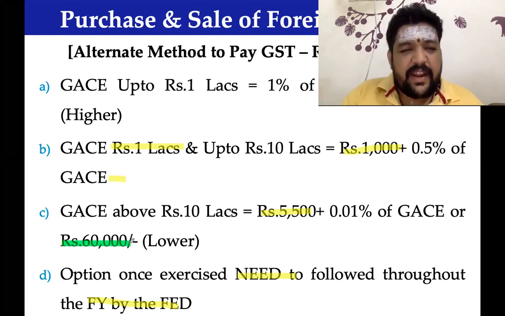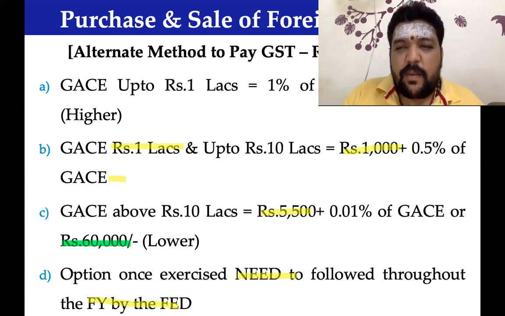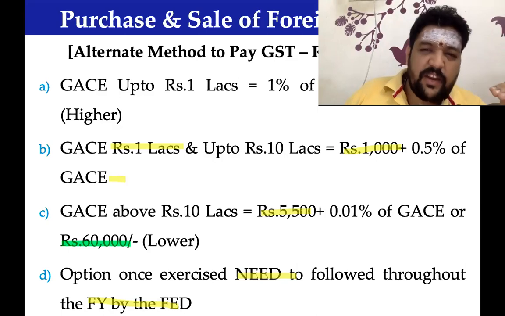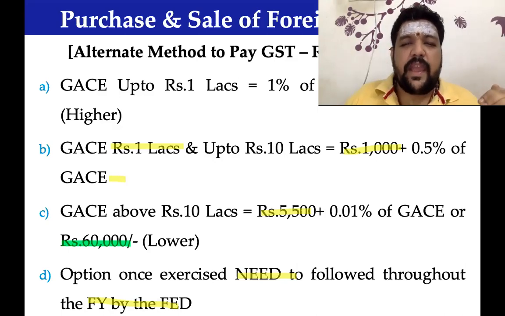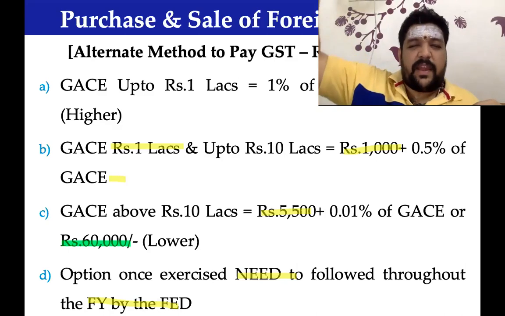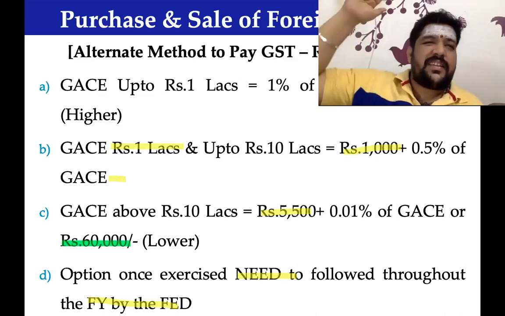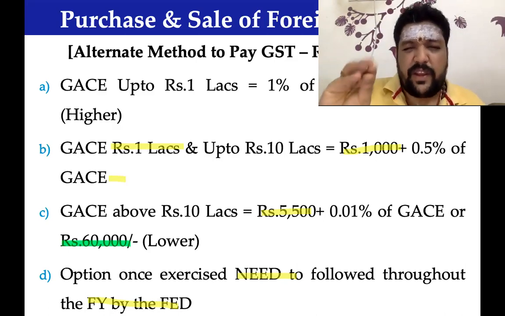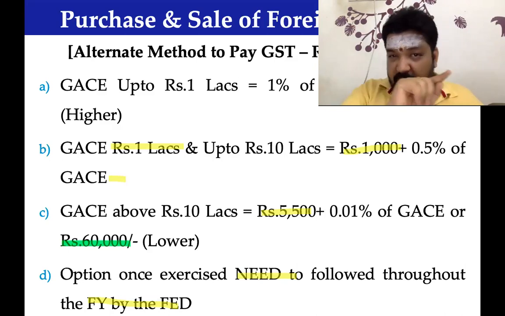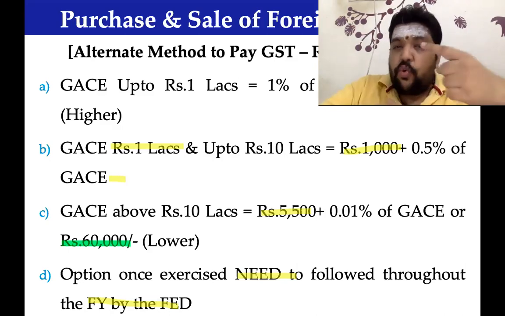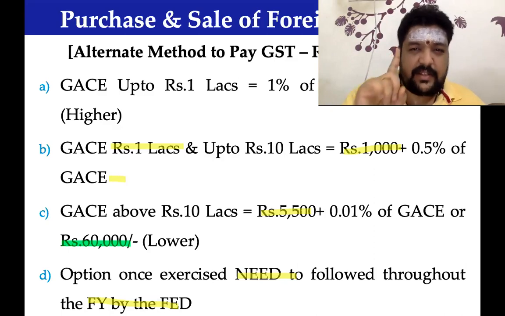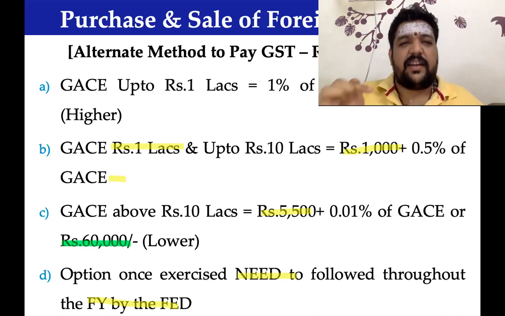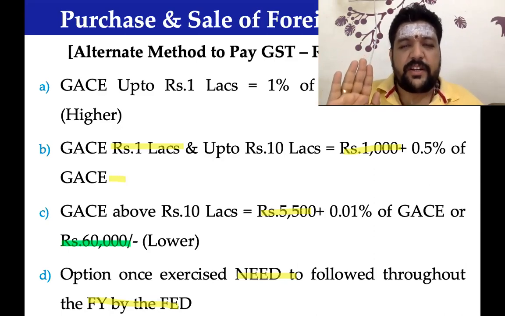Sir, what is the idea behind this 250 and 60,000? Government made a point. Per transaction, my minimum value of supply is 250 and maximum value of supply is 60,000. Sir, when will I reach that 60,000? I think somebody worked it out and told me when you cross 5.5 crores or something, that is one transaction. Let me repeat, not a group of transactions, one single transaction. Can you appreciate this discussion?